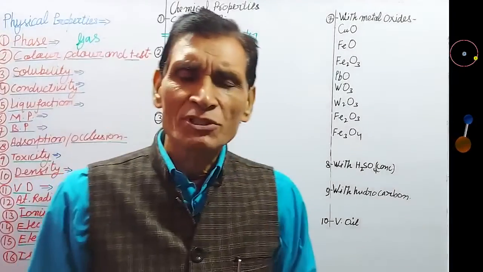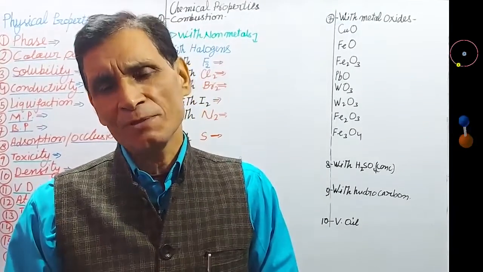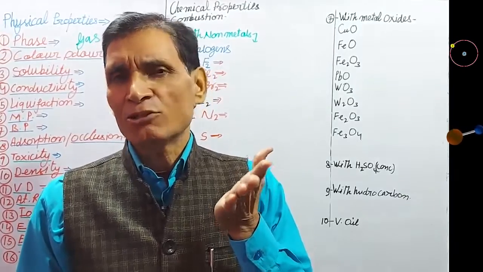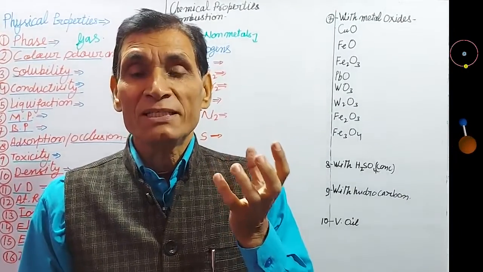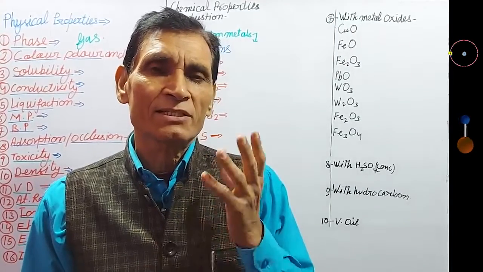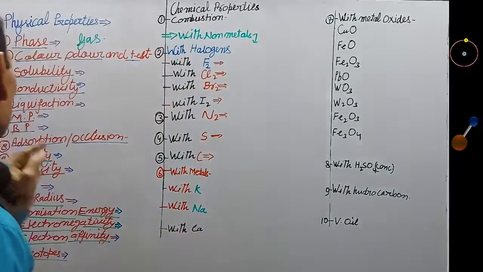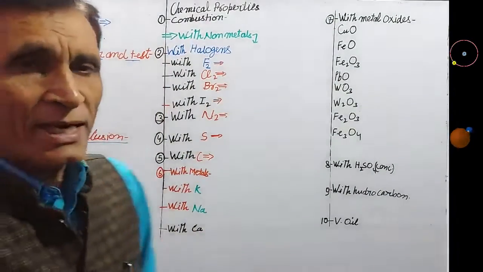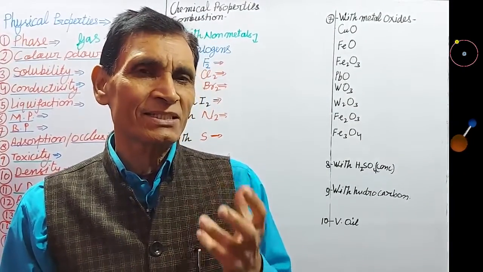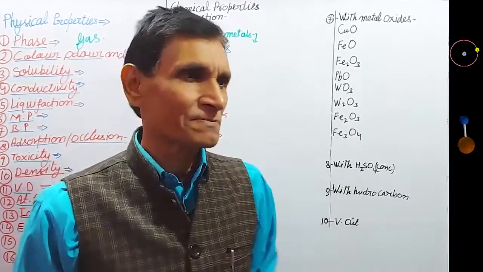Solubility. Hydrogen is almost insoluble in water, meaning very less soluble, about 21 milliliter dissolves in 1000 milliliter, 1 liter of water at standard temperature and pressure, at STP. Next, conductivity. Hydrogen is the best conductor of heat among all known gases. It conducts heat 5 times more than air.